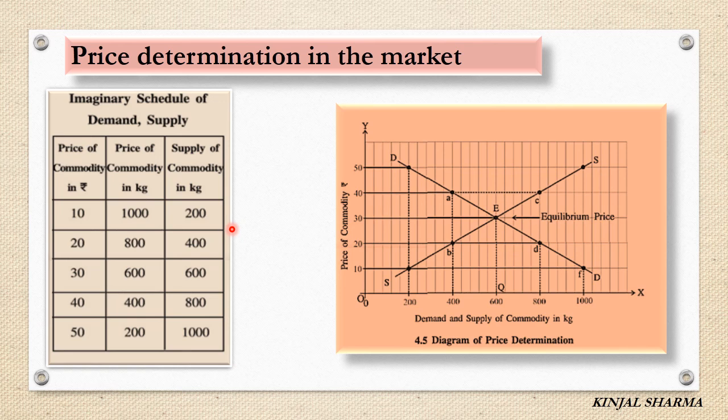Supply function is a mathematical representation of the relationship of supply of a good with its determinants. And equilibrium price is the price which is determined by the intersection of your demand curve and supply curve which prevails in the market, and where they both meet, the intersection point, that is called your equilibrium price.